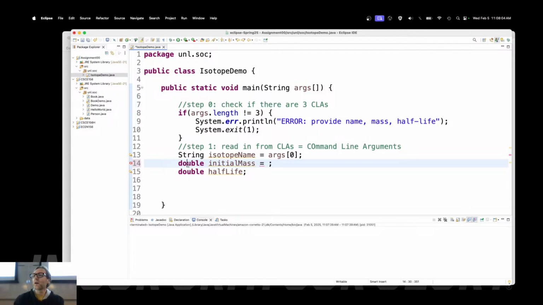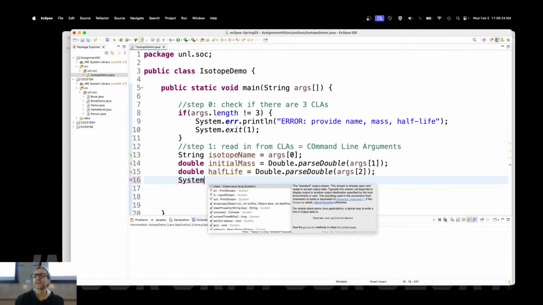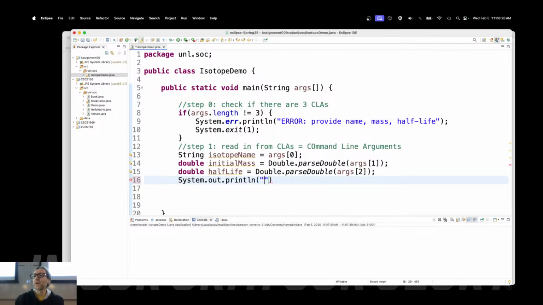How do I convert a command line argument, a string, over into a double? Double dot parse double of args of 1. Same thing for half-life, but it's args of 2. Now I've got my arguments. So let's print it out, just as a sanity check. System.out.println. Let's actually do printf.